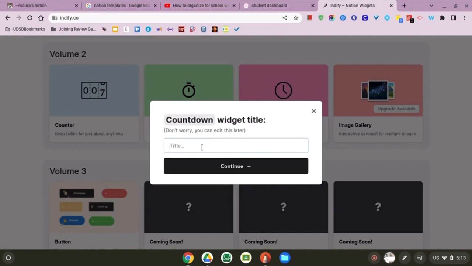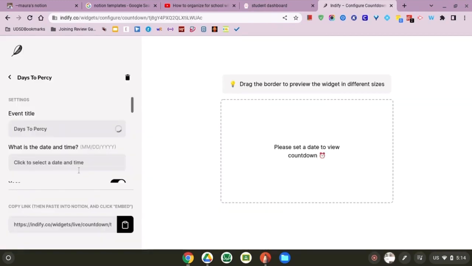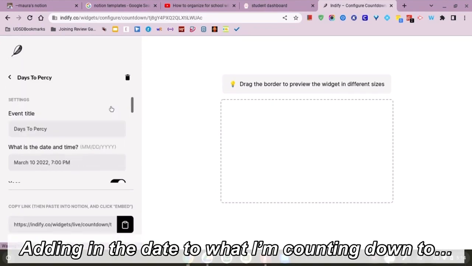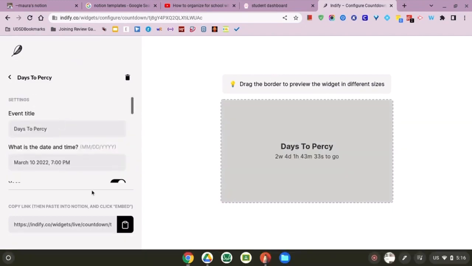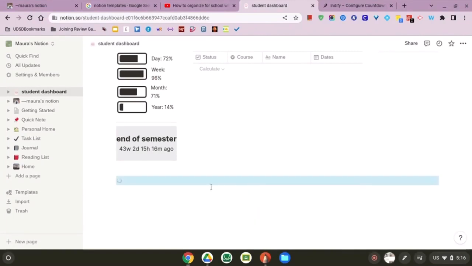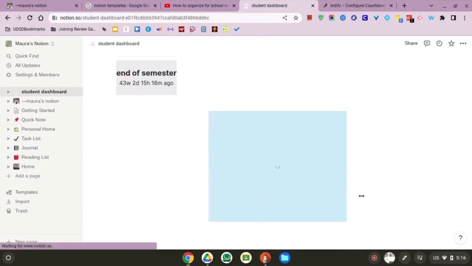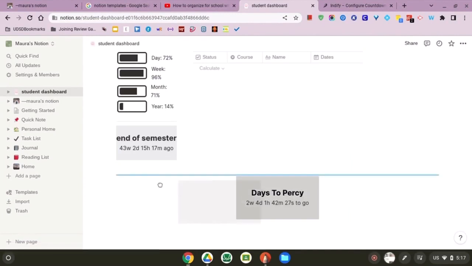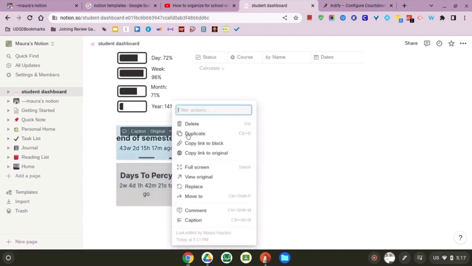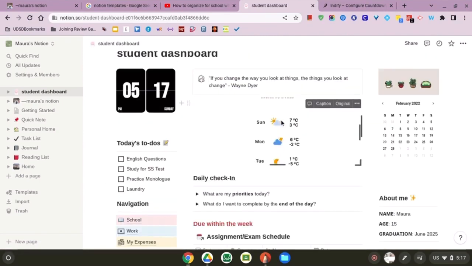and I'm doing a musical right now, so it's Percy Jackson, so I'm gonna make a countdown for days to Percy Jackson. So I'm just gonna copy and I'm gonna paste into Notion. Embedded. Oh my gosh, that's so cool. This is like so fun. Okay, I'm just gonna delete that. Alright, cool, fun. Alright, so I just edited that. I'll change the weather later.